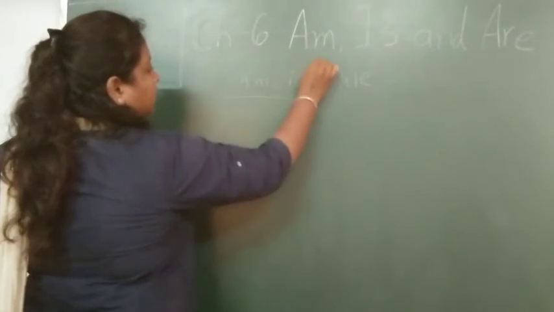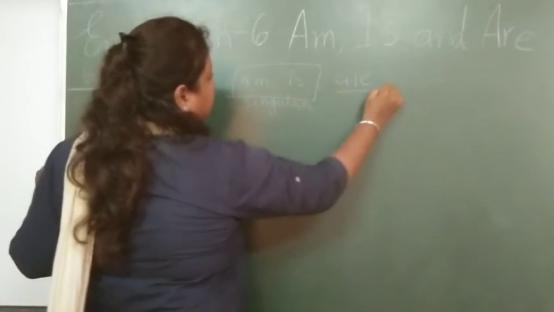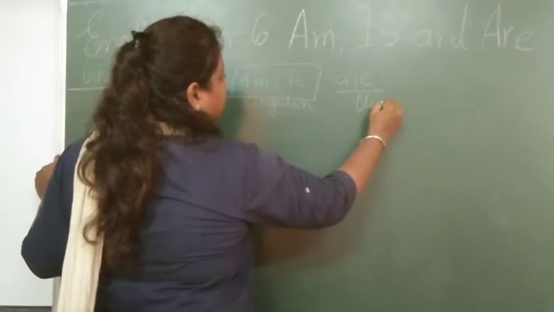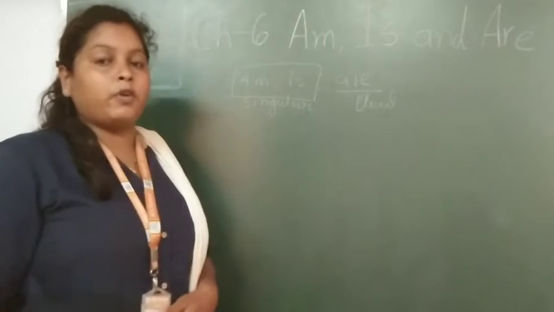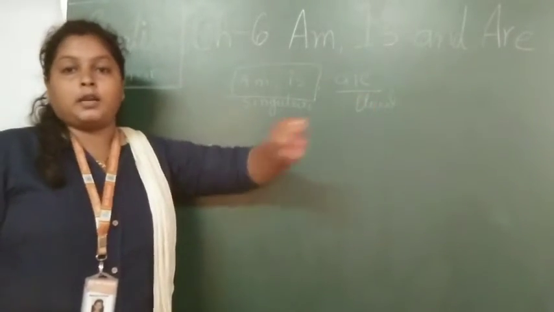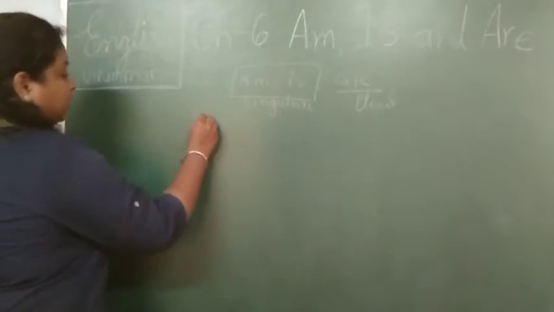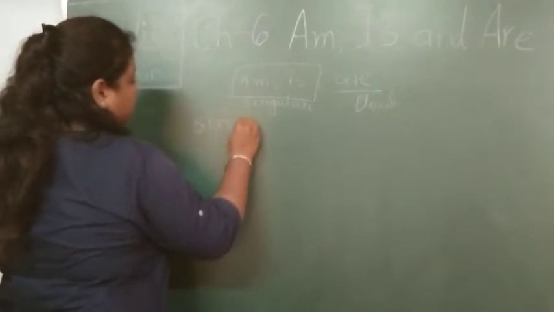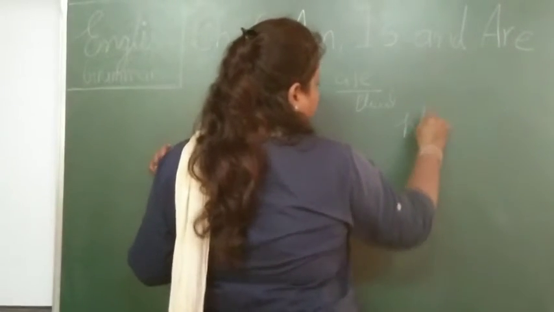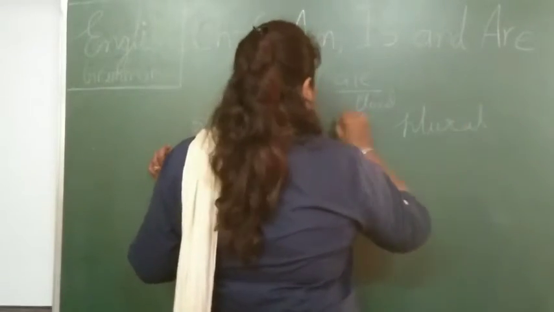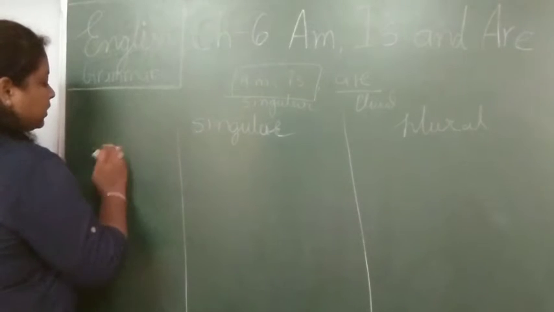So these two are used for the singular, and are is used for the plural sentence, or whenever you want to say something in the plural form, right? For that you will use are. So we have learned one table that I already taught you about: that is singular, and the other one is plural, right? So if you remember, here I have written that first person,